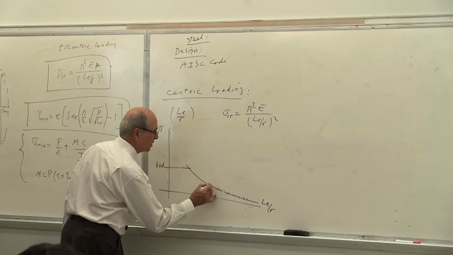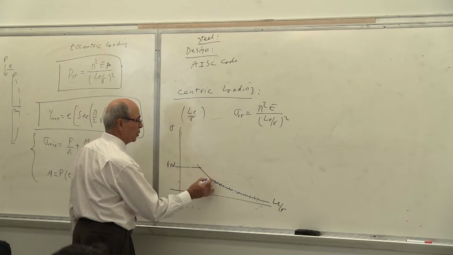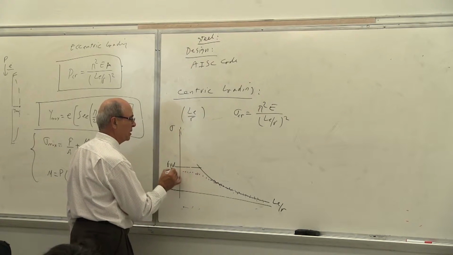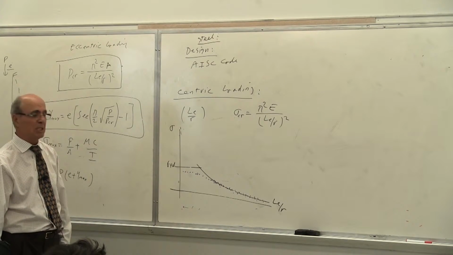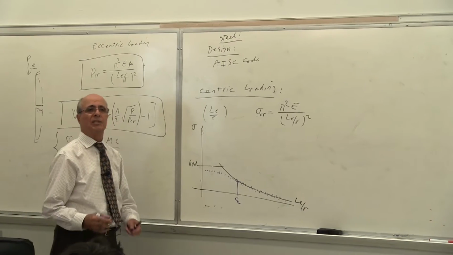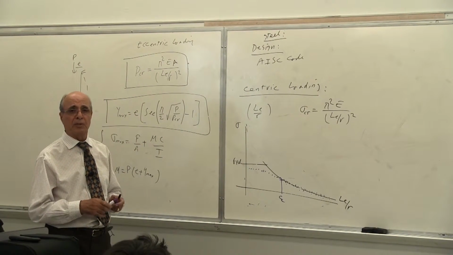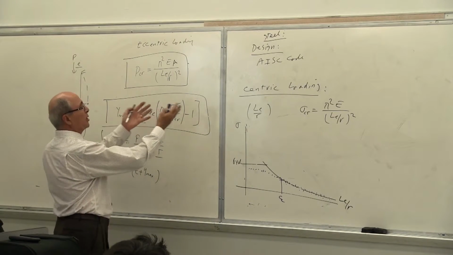So you come here, somewhere around here, and it suddenly doesn't follow this curve anymore. It goes wide here and then becomes a little bit flat. Everybody understand? It means up to a certain level, which I'm going to call Cc, up to that point, this is the result of test. It's not the result of theory. Here is the formula I have.